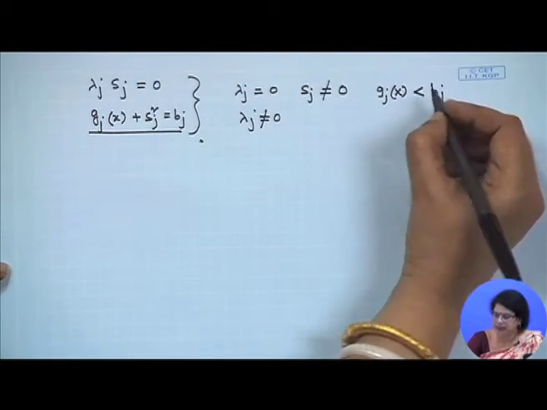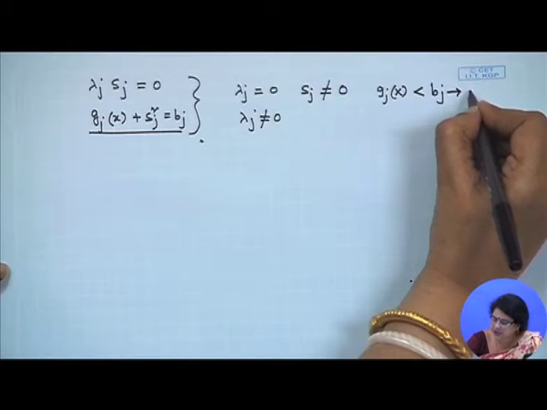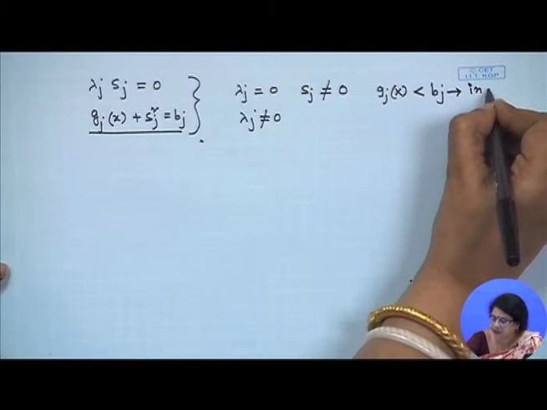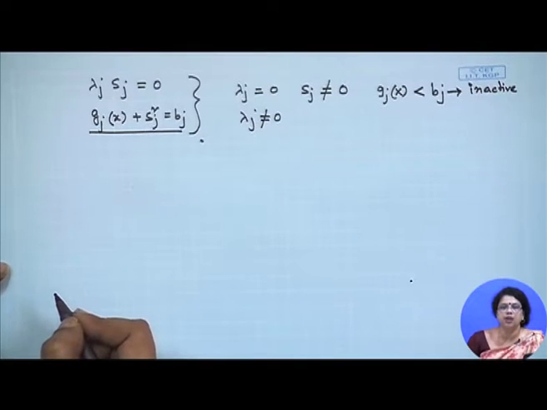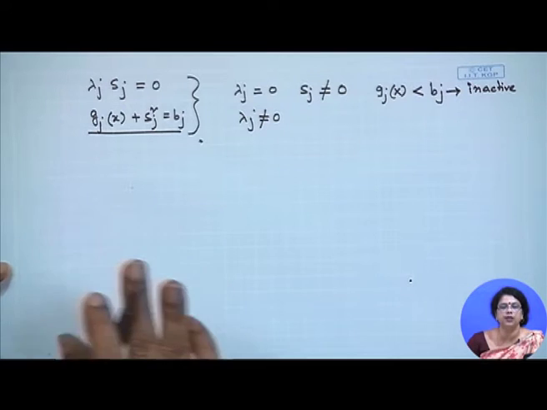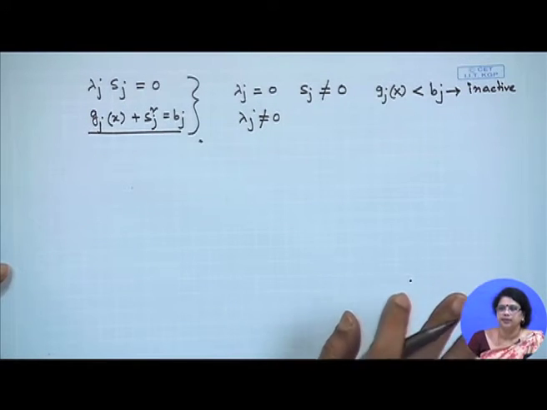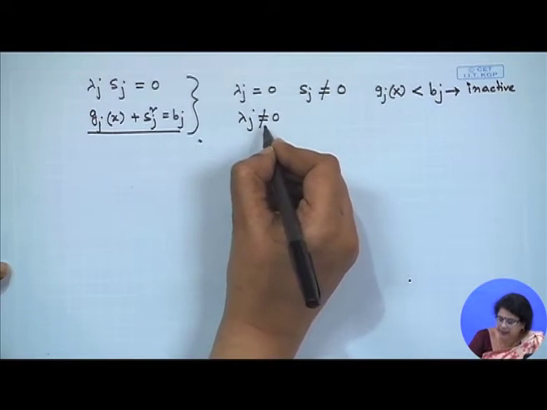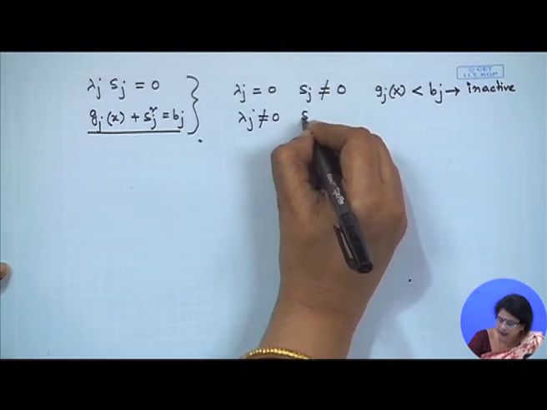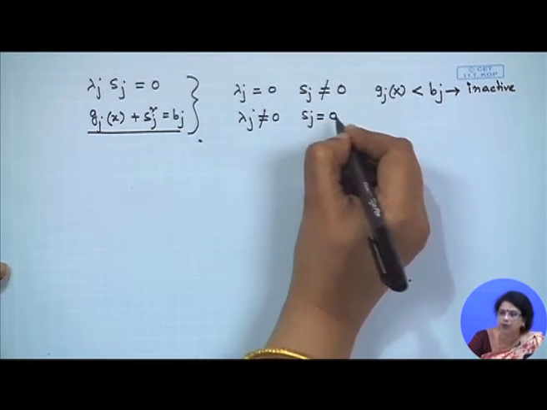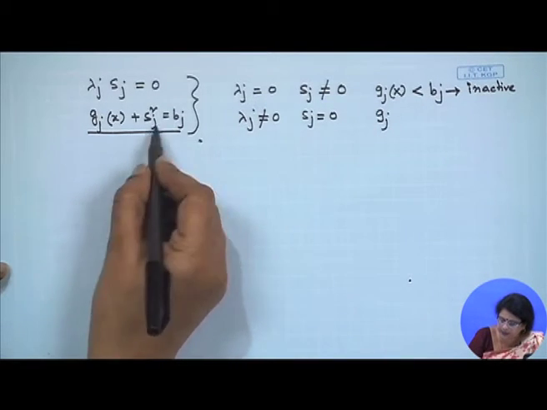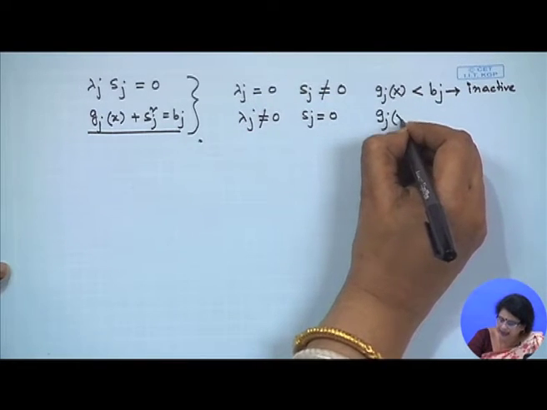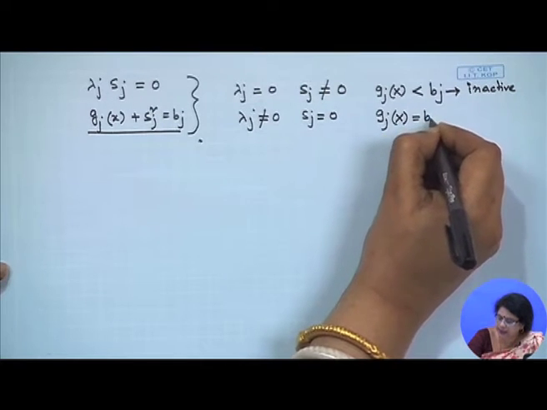What does it mean? It means that this constraint is an inactive constraint at this stage, because it is not satisfied with equality. Now see the other way. If lambda j is not equal to 0, then Sj is equal to 0. Then if Sj is equal to 0, we get from here gj(x) is equal to bj.